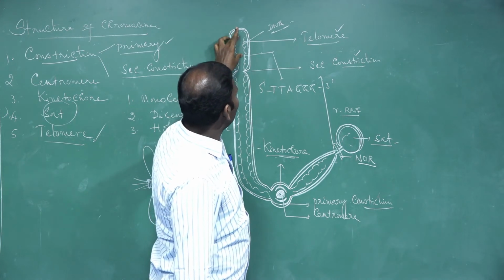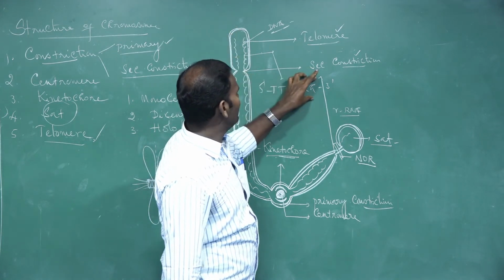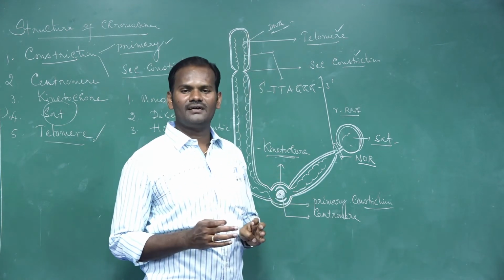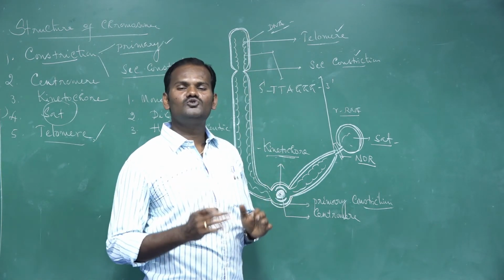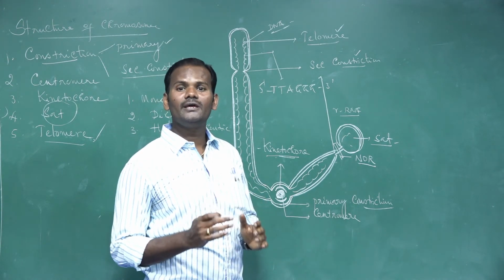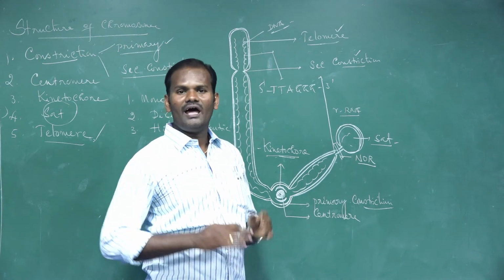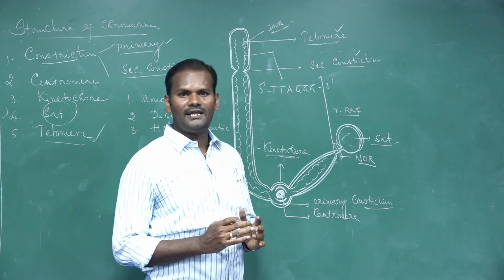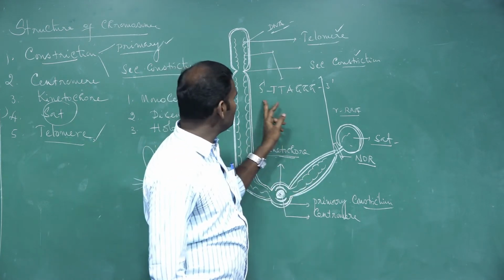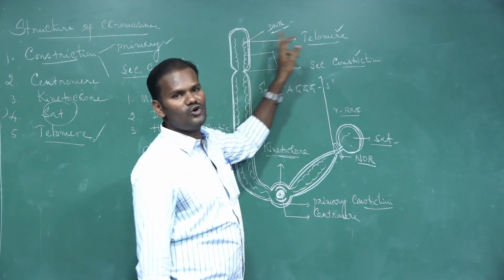Maintaining these specific repeated portions in the telomere is a very important factor, because it is involved in determining the lifespan of the cell and also the reproductive capacity of the cell. Everything is determined by this specific sequence present in the telomere part.